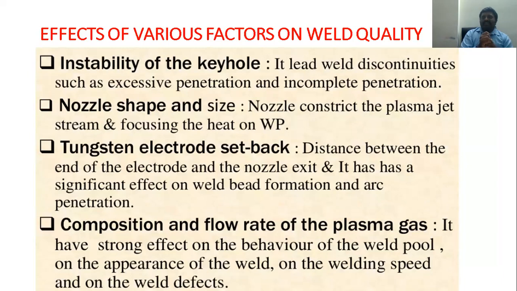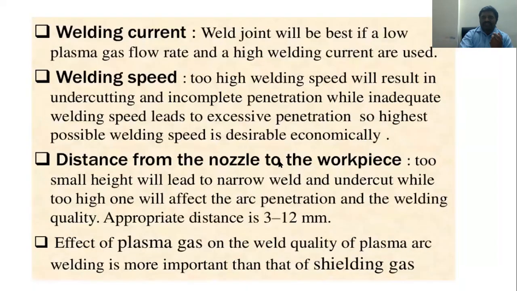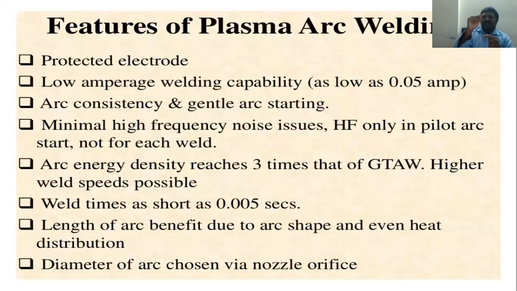So the weld quality depends upon the keyhole, the nozzle, the tungsten electrode, and the flow rate of the plasma gas. It also depends on welding current, welding speed, and the standoff distance, which is the distance from the nozzle to the workpiece. This distance should be maintained, approximately 10 to 12 mm, between the nozzle and the workpiece.